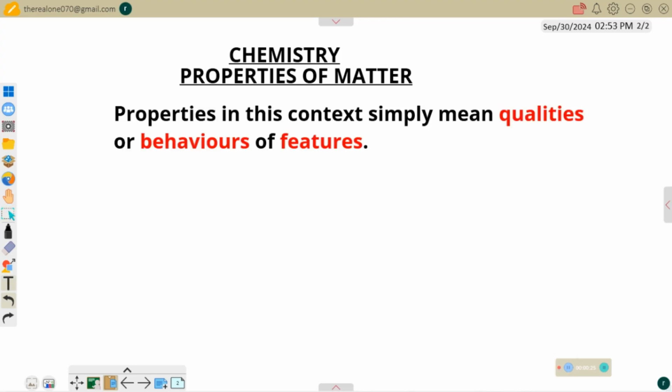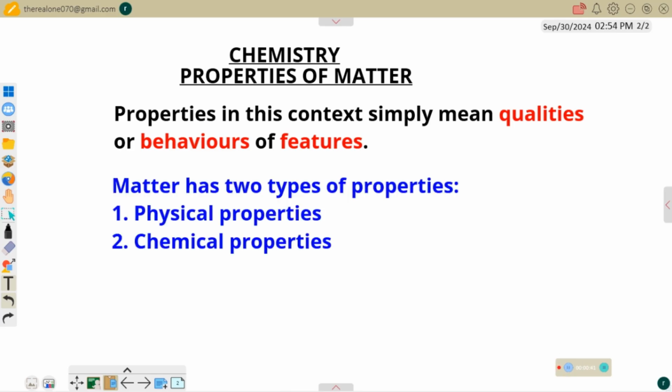Now, generally, all matter can display two kinds of properties. So there are two basic types of properties, which are physical properties and chemical properties. These are the two major types of properties, and everything is grouped under these two. It can be physical or it can be chemical. So now let's look at each one of them. What do we mean by physical properties?